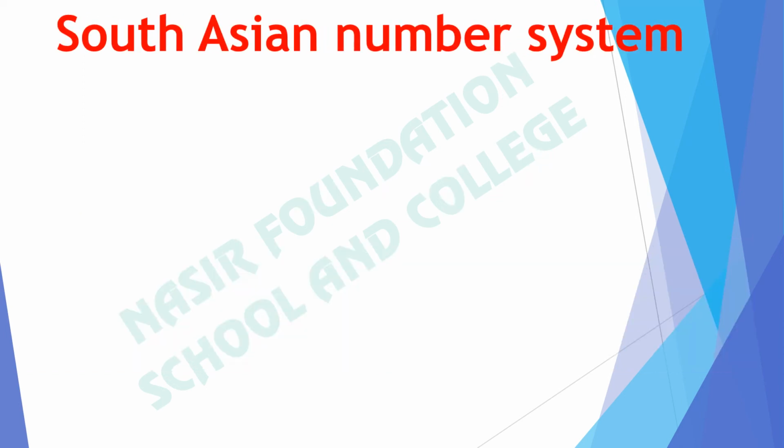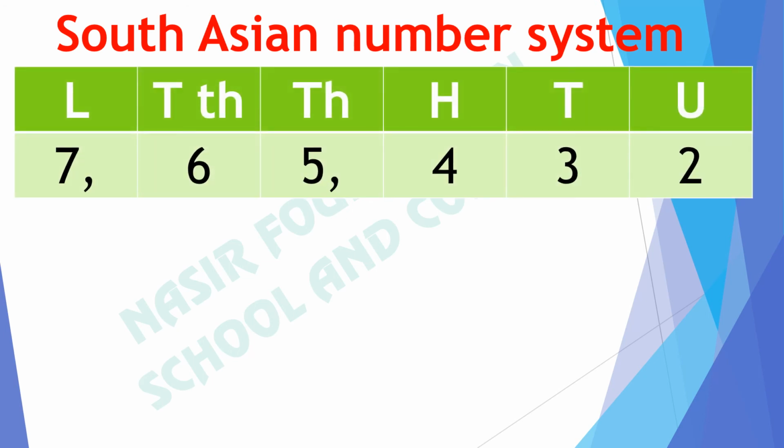In the South Asian number system, how will we read this number? We can see that there are 7 lakhs, 6 10,000s, 5 thousands, 4 hundreds, 3 tens and 2 units. There are 7 lakh. Now the next period will start. How will we read 6 and 5? It falls in one period.